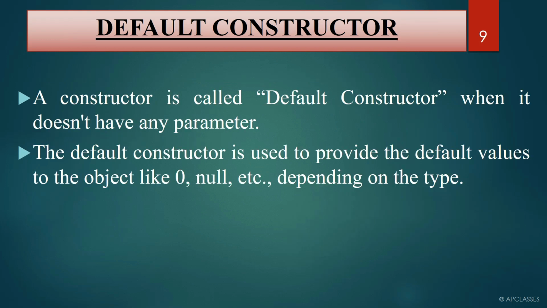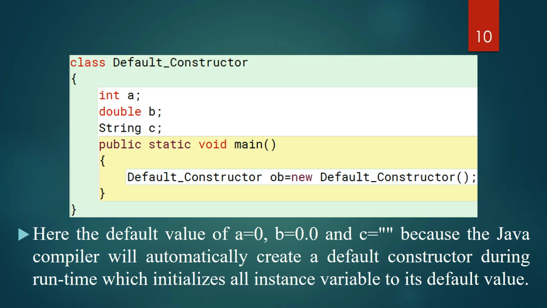What is a default constructor? A constructor is called a default constructor when it does not have any parameter. If a constructor does not contain any parameter, that is called a default constructor. This is an example of a default constructor which is already discussed with you. Here you can see we have three instance variables, int a, double b and string c. I know that you have an idea about instance variables. Instance variables are basically written within a class but outside a method. It is not written inside any method. They're independent of methods. So int a, double b and string c are considered instance variables.